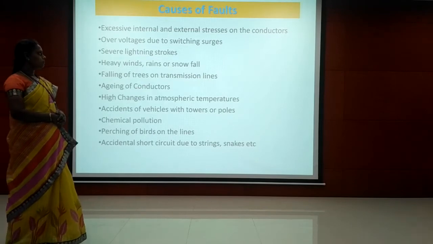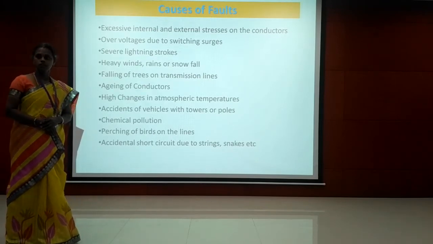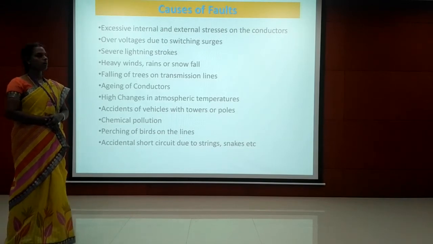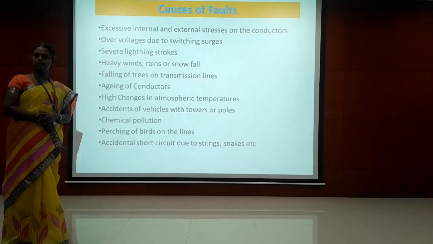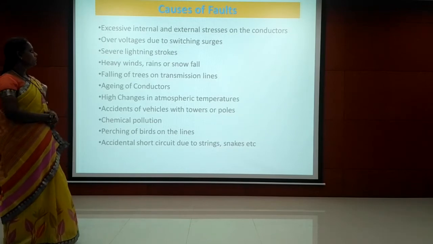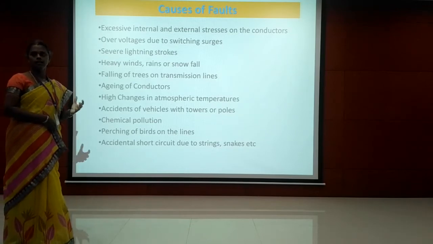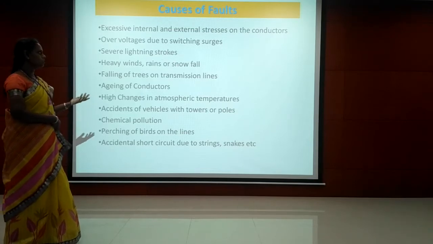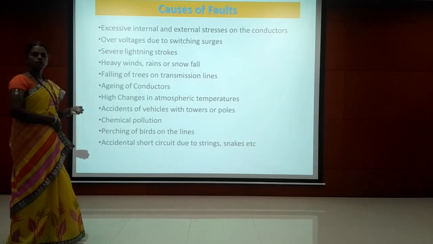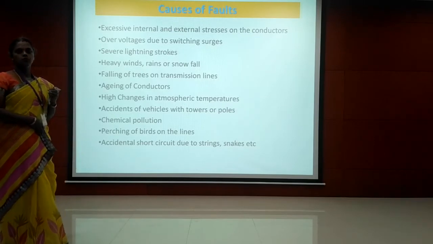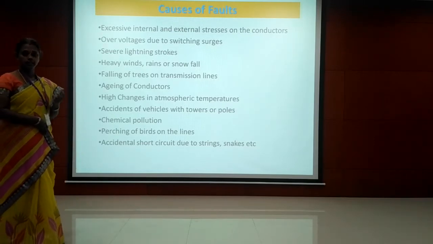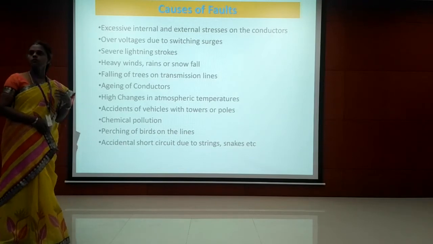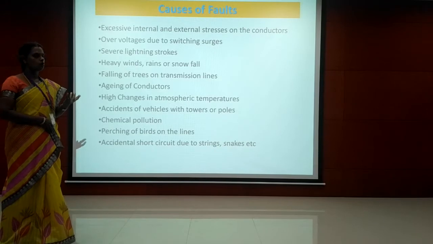We should know what are the causes of fault. The causes of fault are internal and external stresses which are acting on the conductors. If there is excessive stress on the conductor, then the insulation may get damaged, and it is going to cause the fault in the power system. Then over voltage due to switching, that is at the time of switching, on and off condition. In that case also we can expect over voltage and overcurrent.